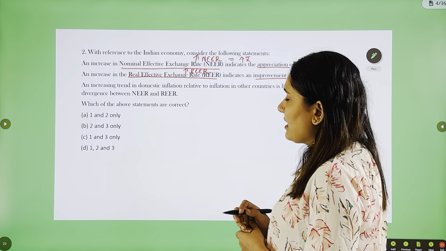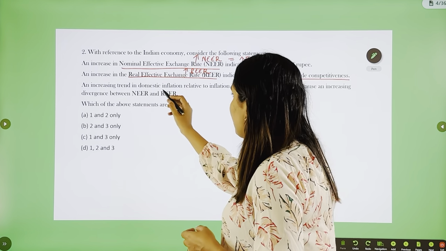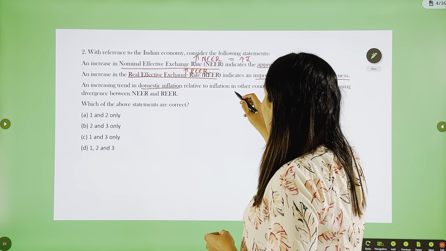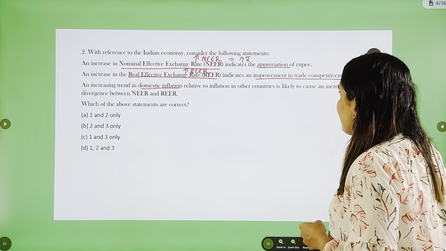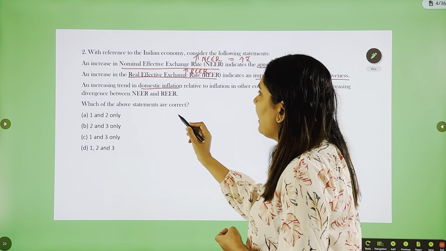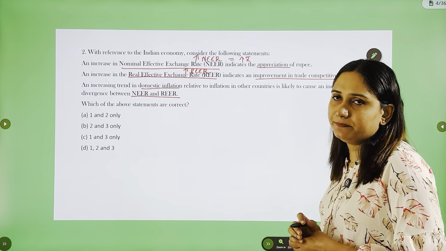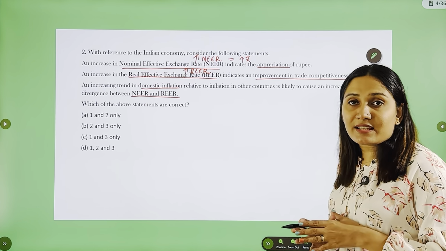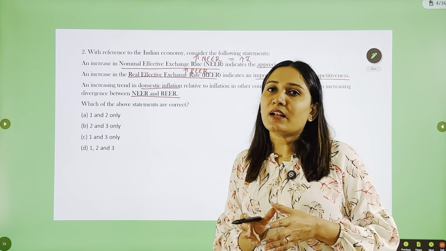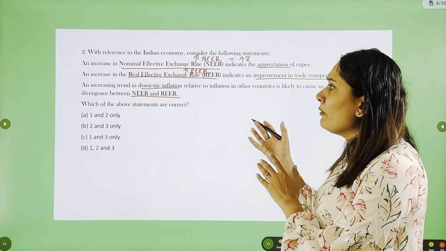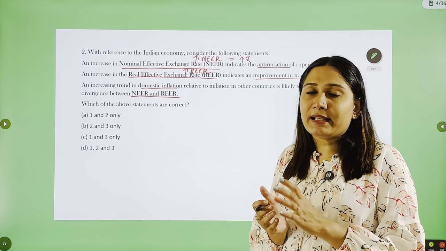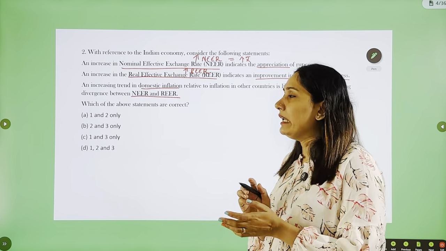Now the third statement: an increasing trend in domestic inflation relative to inflation in other countries is likely to cause an increasing divergence between NEER and REER. We need to analyze these three statements carefully, and this is a conceptual question. Before we move into the question, let us quickly see what is the concept of NEER and REER.